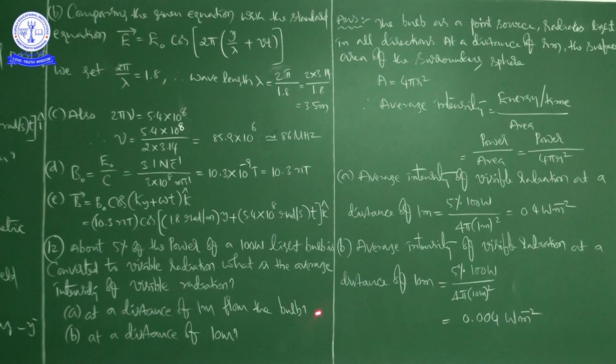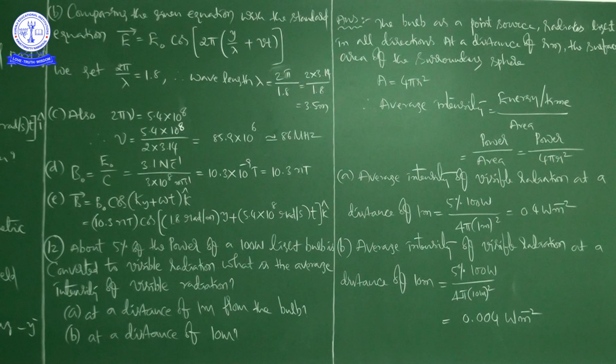Now coming to the point, according to the question, there are two parts, A and B, right? A is at a distance of 1 meter from the bulb. So in place of r we substitute 1. What is the SI unit of power? No need to bother about units while substituting, you can directly substitute because power is already in SI unit.